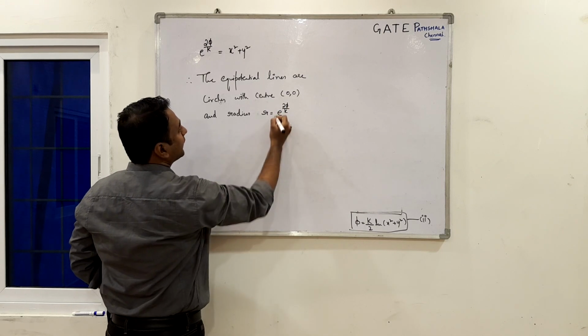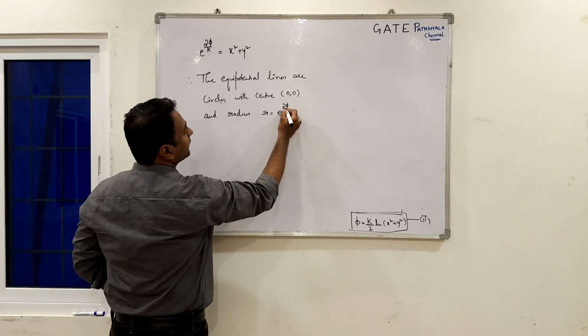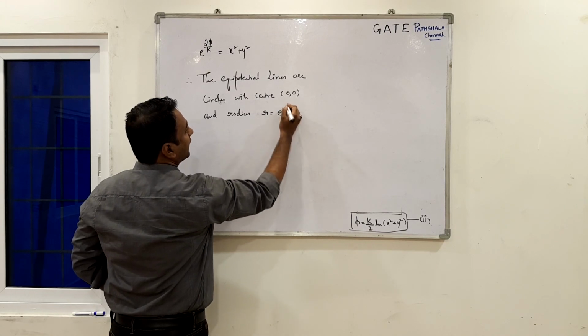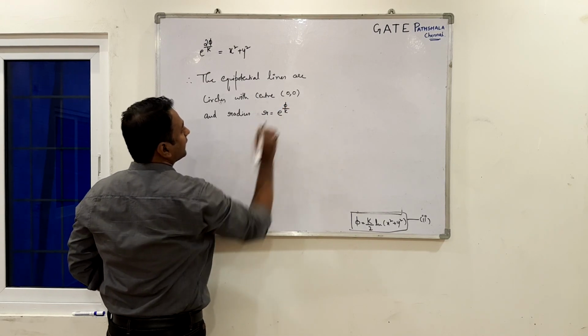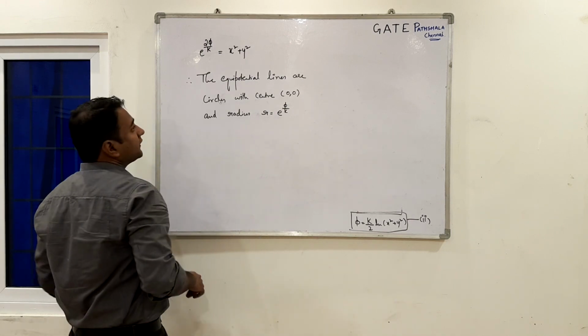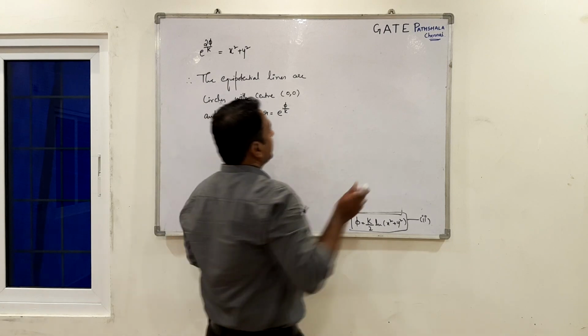If I take the root, it becomes r equals e power phi by k simply. Okay, that is the radius of the circles. So let's draw the streamlines and the equipotential lines for this flow.